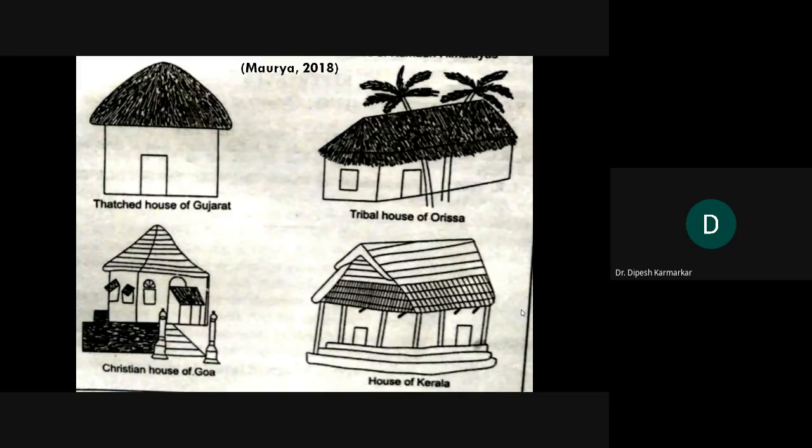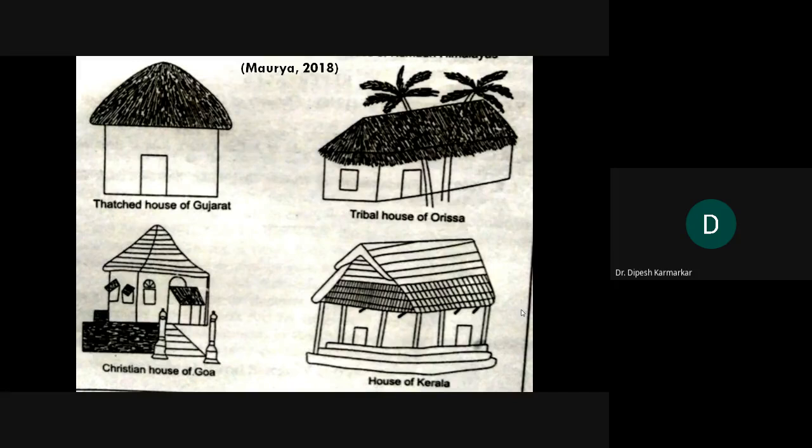These are some more examples from Gujarat, Odisha and Kerala. We have seen some of these pictures earlier. Okay, a Christian house from Goa. Just because the religion changed, suddenly the nature of the courtyard changes. Maybe the Tulsi Vrindavan will go off, and you will have a cross there, right?